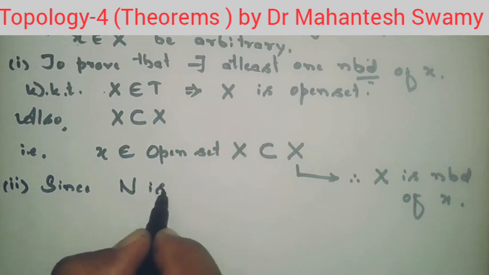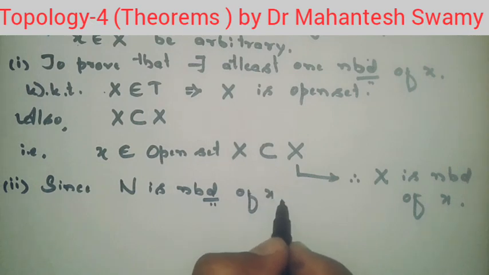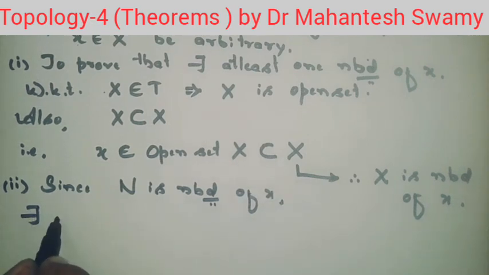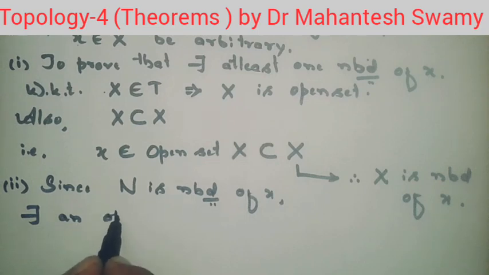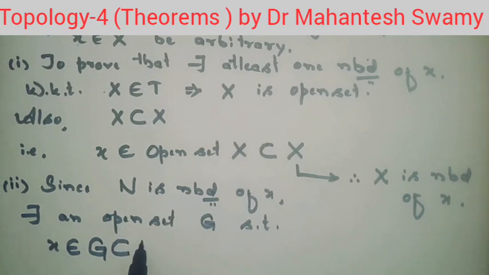Since N is a neighborhood of the point x, there exists an open set, at least one open set should exist, that is a member of the topology T. There exists an open set G such that x is belonging to that open set and that open set is contained in N. We have seen from the previous video that a neighborhood is a superset of an open set containing the point x.